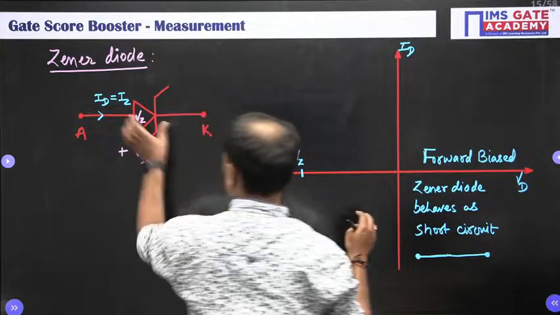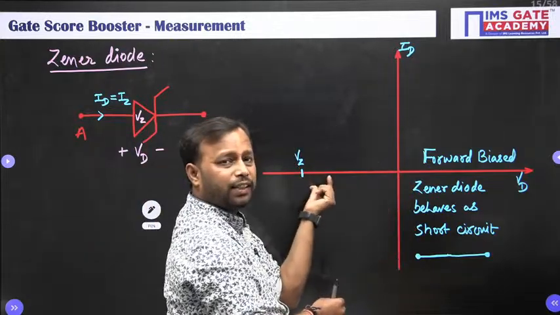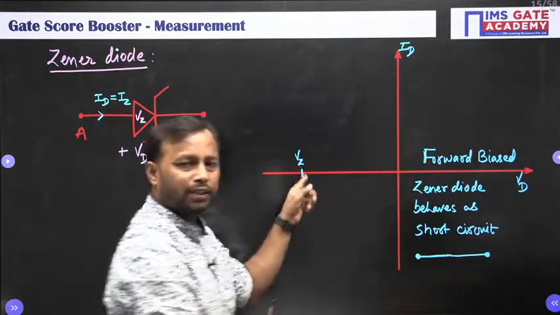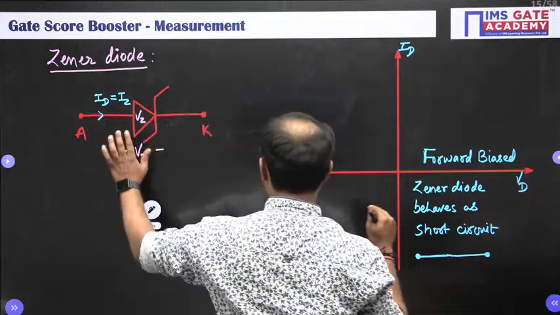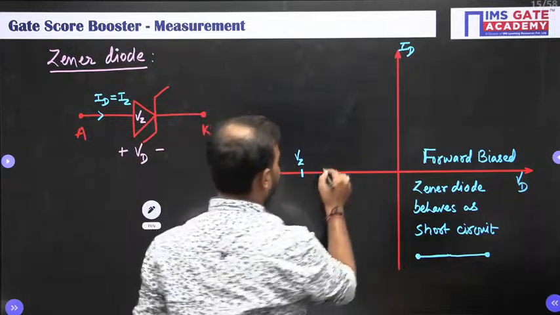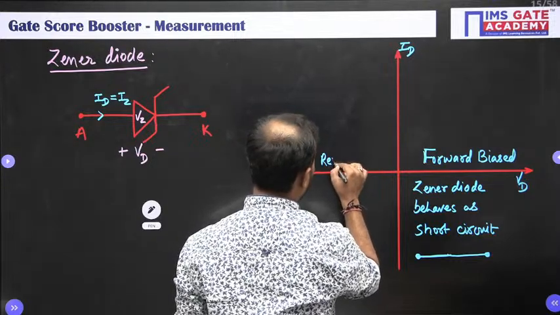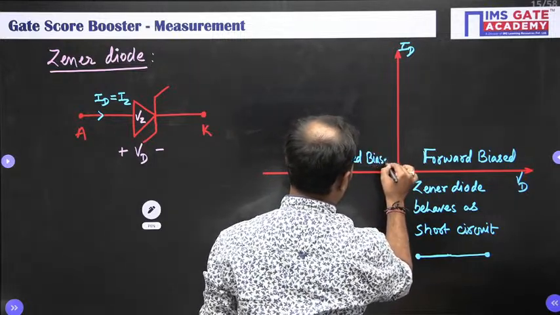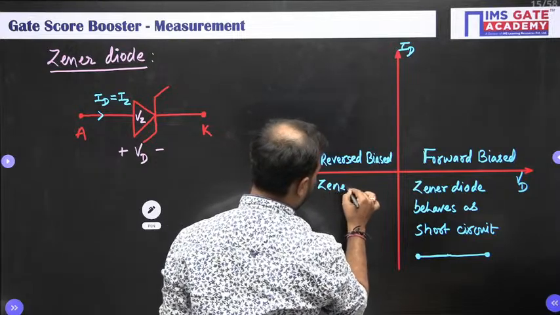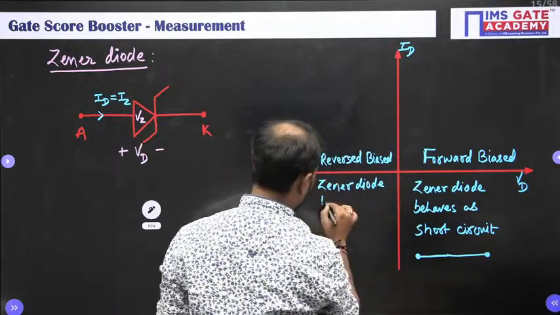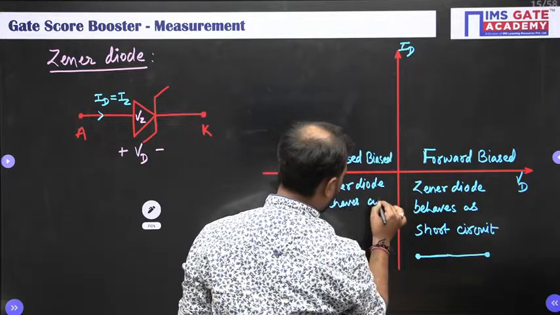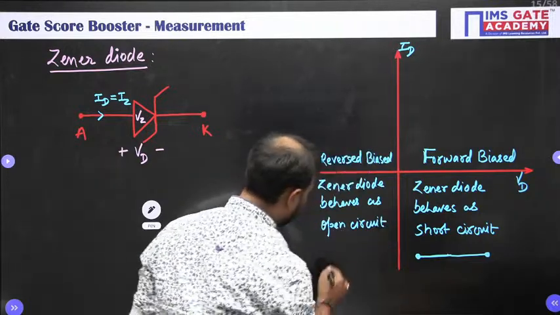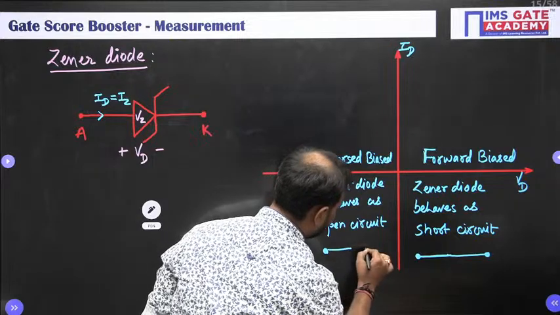Now, if your voltage is from 0 volt till Vz, where Vz is not included, then your Zener diode is said to operate in the reverse bias region. So, here it will be reverse biased. It means that the Zener diode behaves as an open circuit. It means that it will be like this.